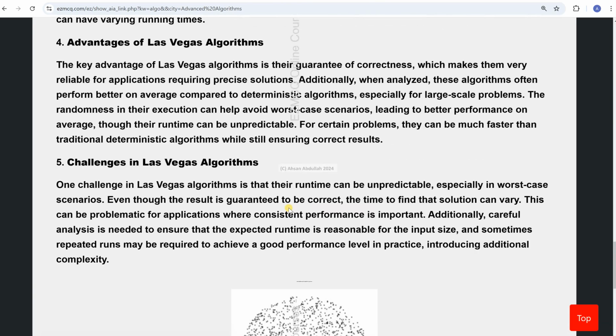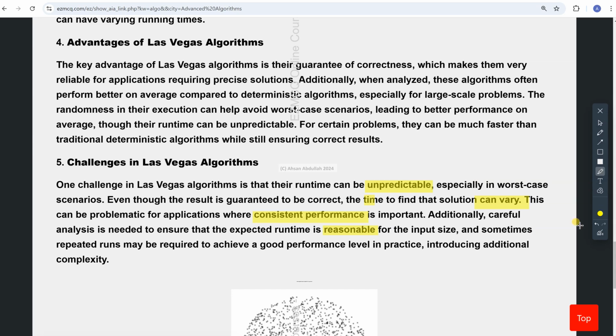So what are the challenges in Las Vegas algorithms? The runtime is unpredictable, which I mentioned a number of times. The time to find a solution can vary, so they lack consistent performance in terms of time. We want the expected time to be reasonable for the input size.